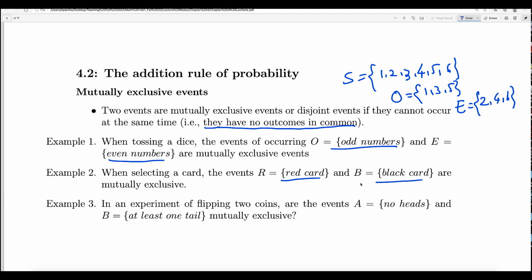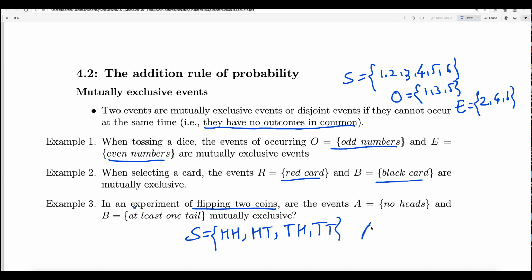They are disjoint. And example 3, in an experiment of flipping two coins, are the events A equals no heads and B equals at least one tail mutually exclusive? Let us look at that. If you flip two coins, what will be the outcomes in the sample space? The first coin can be H, second coin can be H; first coin head, second coin tail; first coin tail, second coin head; or both coins tail and tail. These are the possible outcomes, right?